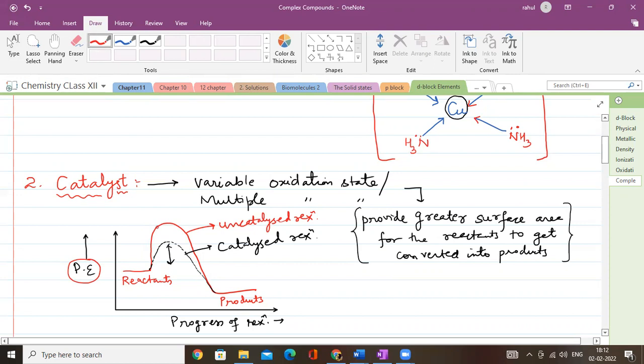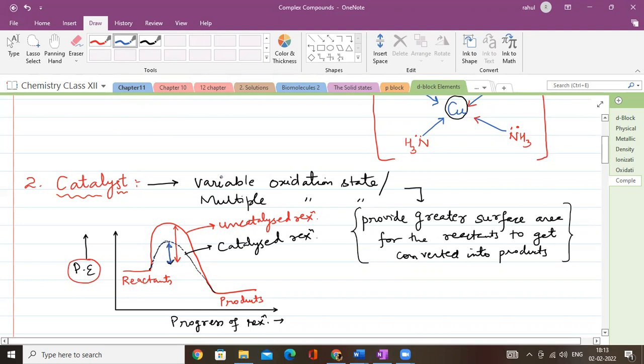Reactants are converted into products because reactants have higher potential energy and products have lower potential energy. This red curve is an uncatalyzed reaction which has a higher activation energy. But if I am using a catalyst, the catalyst provides the shortest path by giving larger surface area, lowering the activation energy, and converts the reactant into the product.